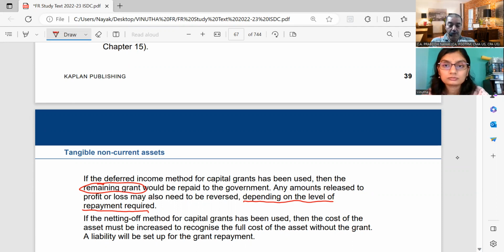Okay. So if the netting off method is used, the cost of the asset must be increased to the full cost without the grant. The grant amount is cancelled. A liability will be set up for the grant repayment, because you have reduced it from the cost of the asset, shown as depreciation, so the entire grant has been used. So now the amount of grant is repayable back. So it is an obligation, a present obligation, a liability.